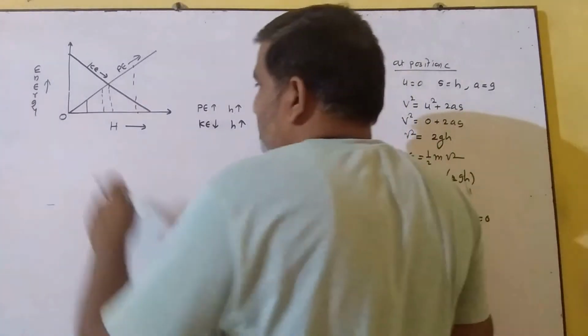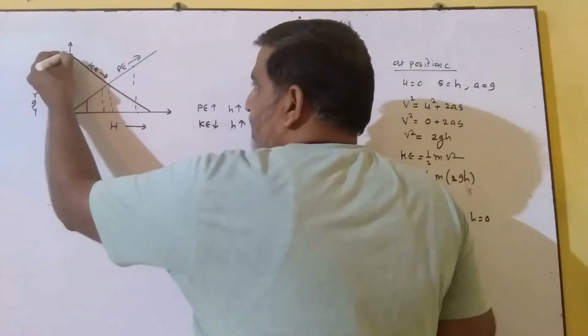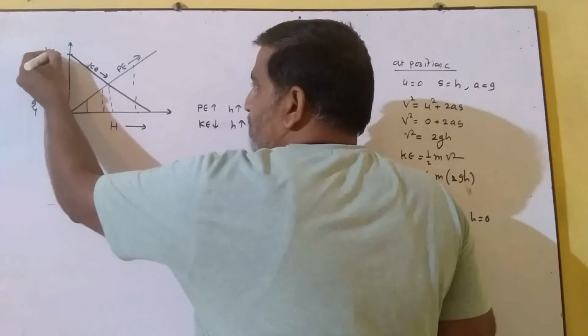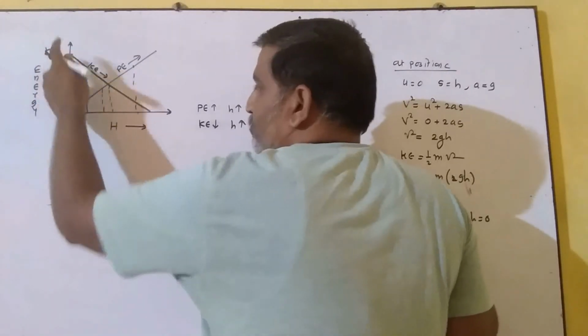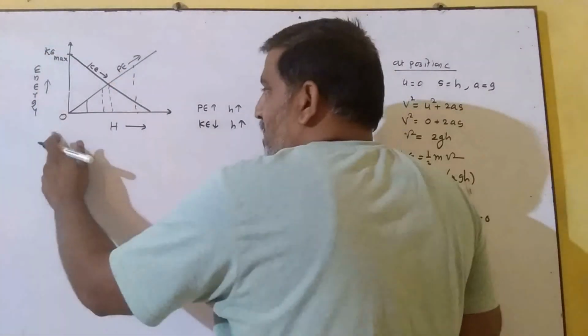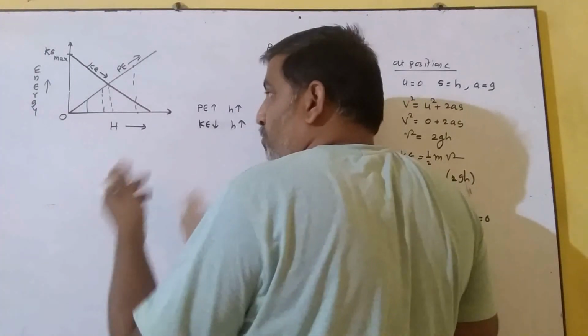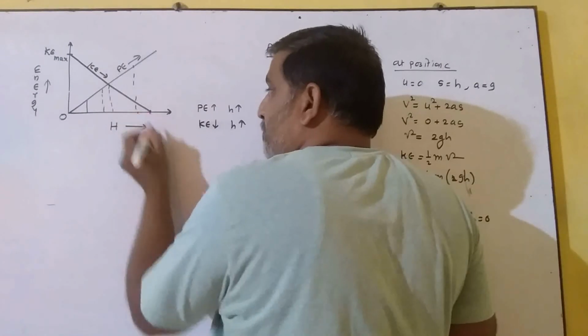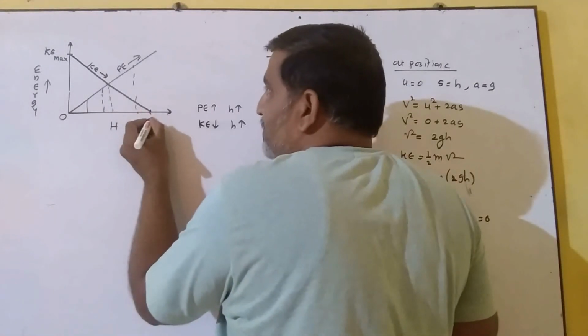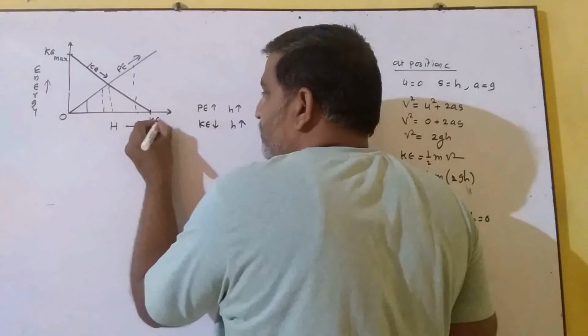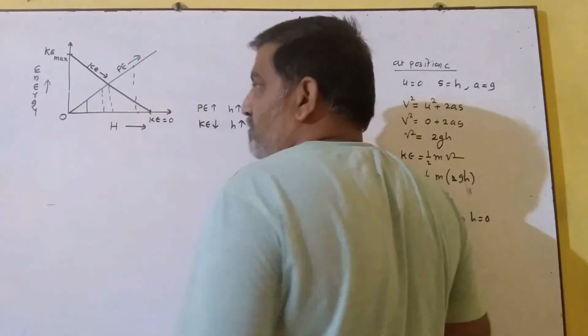So what I said, height when 0, then kinetic energy is max over here. So I can say maximum kinetic energy over here. And when height is h, means 0 नहीं रहेगी, but वो कुछ ना कुछ हाइट पे गया है, तो यहाँ पर जैसे पूरे हाइट पे वो चला जाएगा, तो यहाँ पर हो जाएगा काइनेटिक एनर्जी 0, राइट?